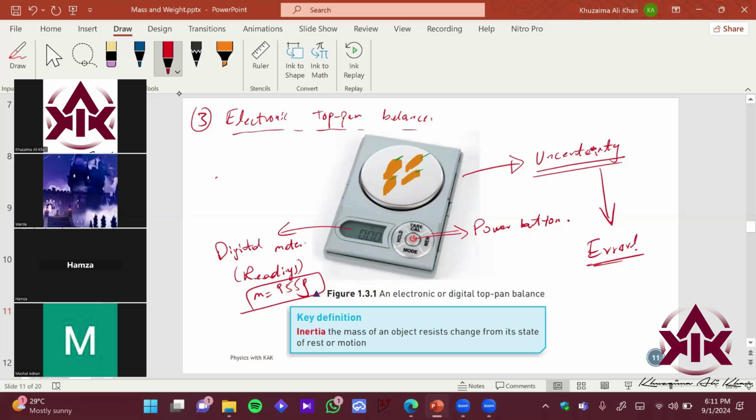Okay, so we have another definition of mass also. Some people say mass is a measure of inertia of a body. Sometimes people also say that. So first of all, can anyone explain what is inertia? If someone has an example, explain with an example. What is meant by inertia?